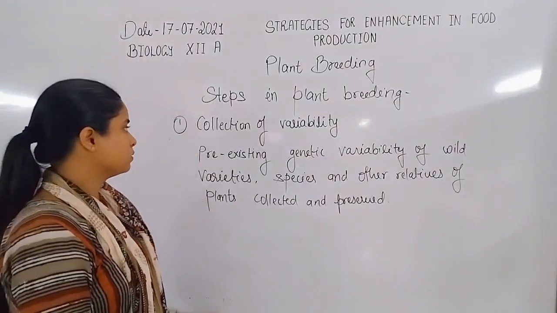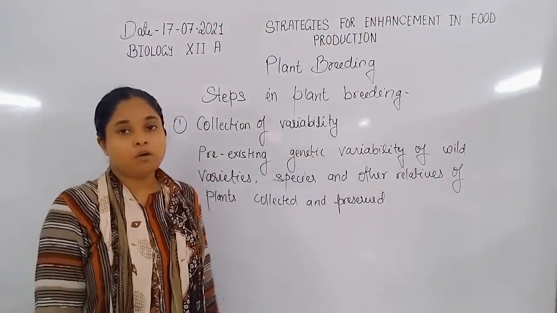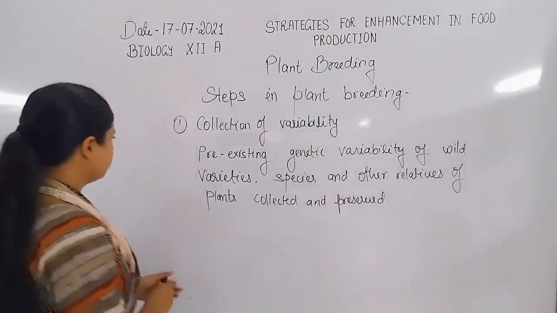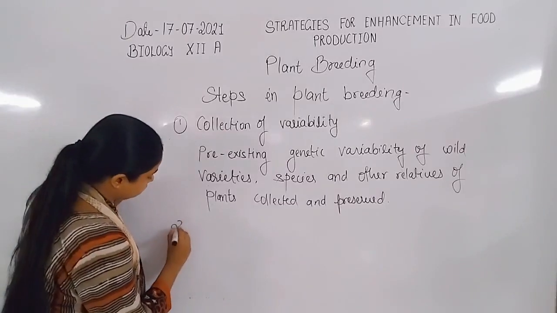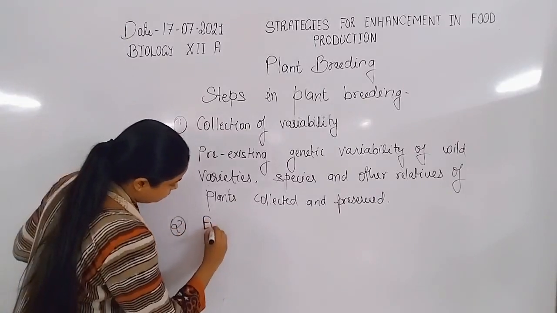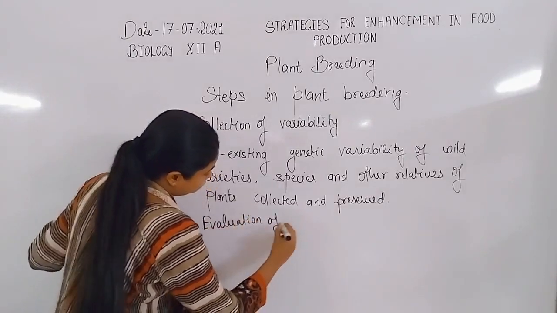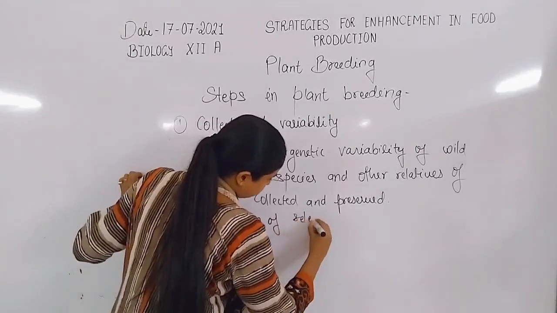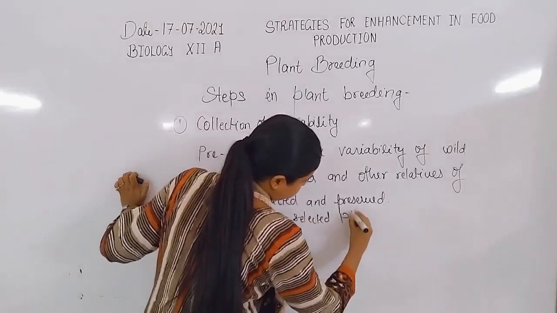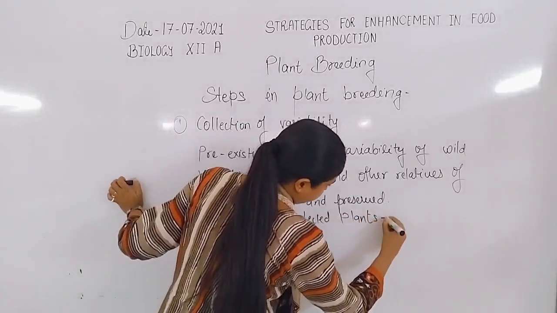Selection, evaluation of selected plant.